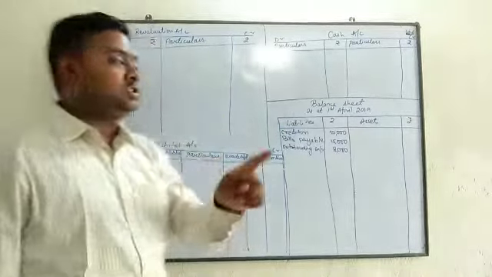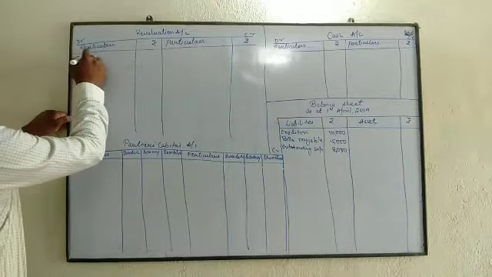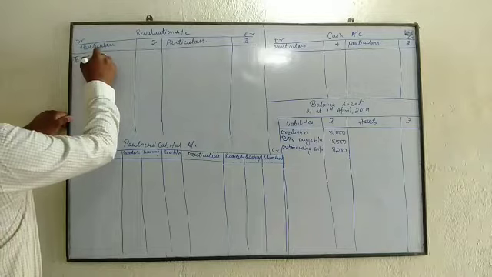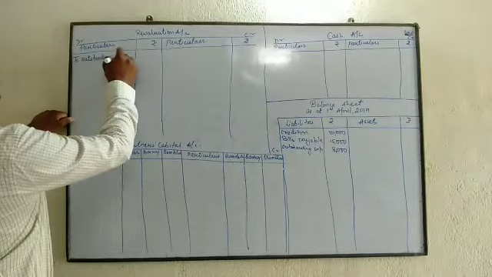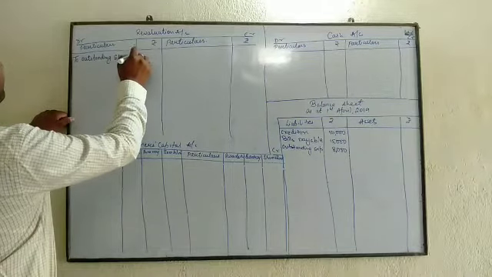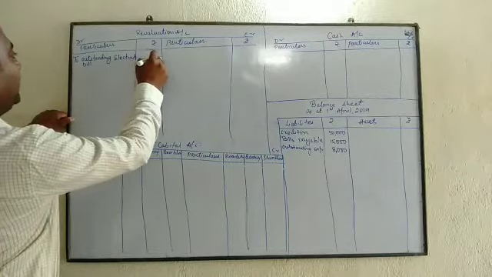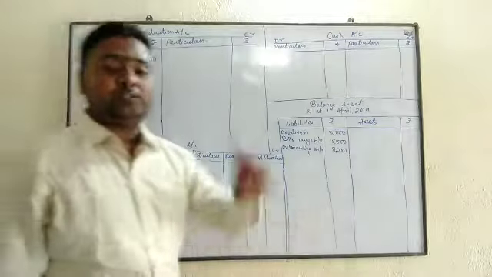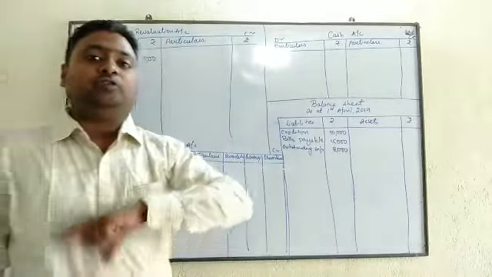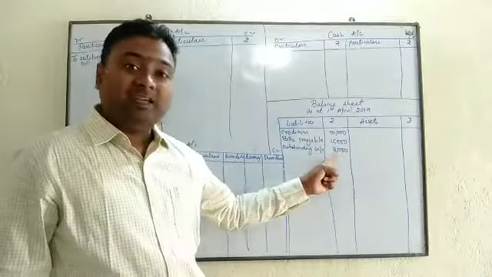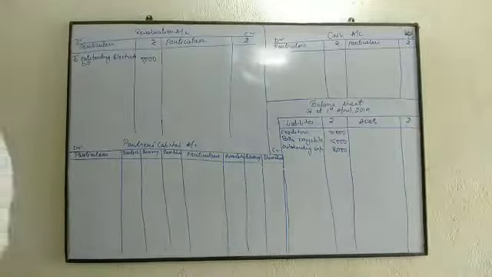So this loss will be debited here to outstanding expenses, or electricity bill, whatever you like, 5,000. Beta, 5,000 only, because 3,000 was already there in the balance sheet, right? We are recording 5,000 more, so liability has increased by 5,000. So I have recorded here 5,000, right? After this,